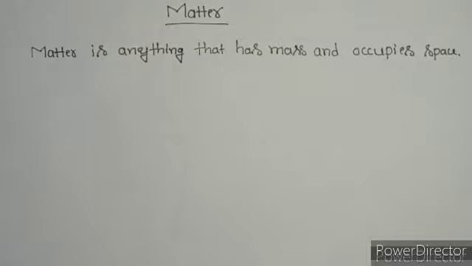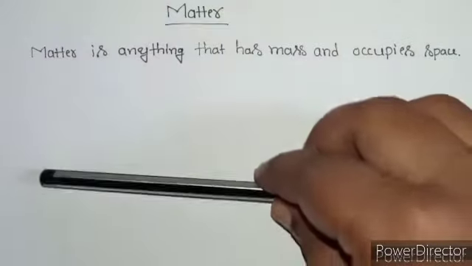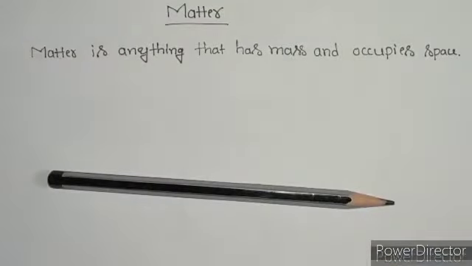For example, all of you see here, this is a pencil, right? So this is an object. This object occupies space, right? And it has some mass. Mass means it is a quantity of the object. It has some quantity. So matter is anything that has mass and occupies space.